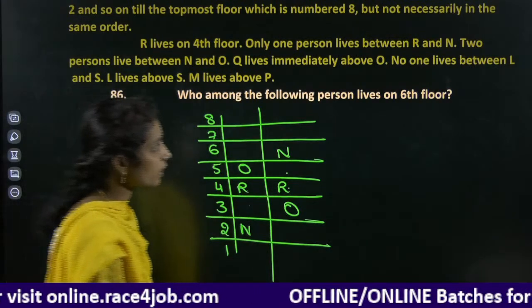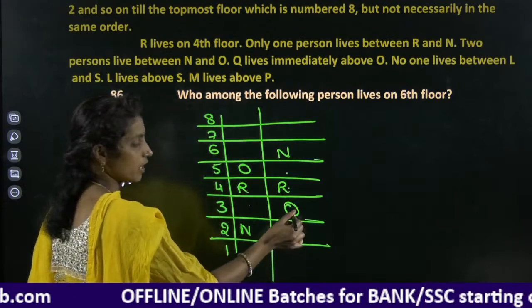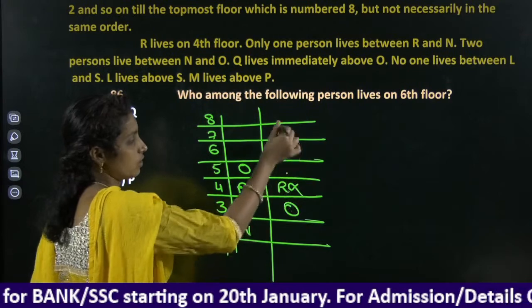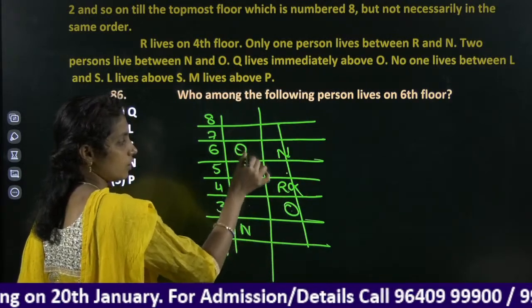Q lives immediately above O. Q lives immediately above O, so here it is not possible because R is already there. This is a false assumption. Q is here.